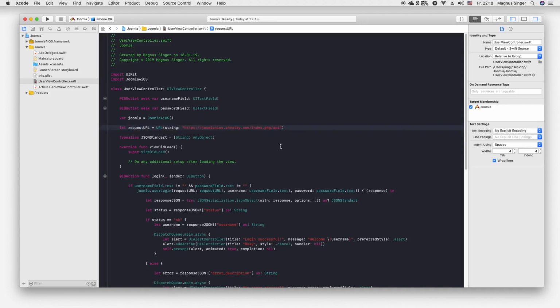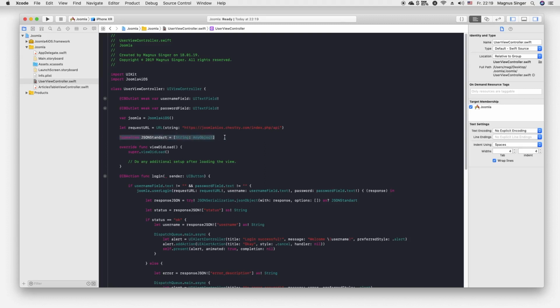Please don't do it like this, with a slash or something like this. Just call your domain or your basic website URL and add the menu item alias behind it. The rest will be done by the framework, and it's important that you do it with this format.